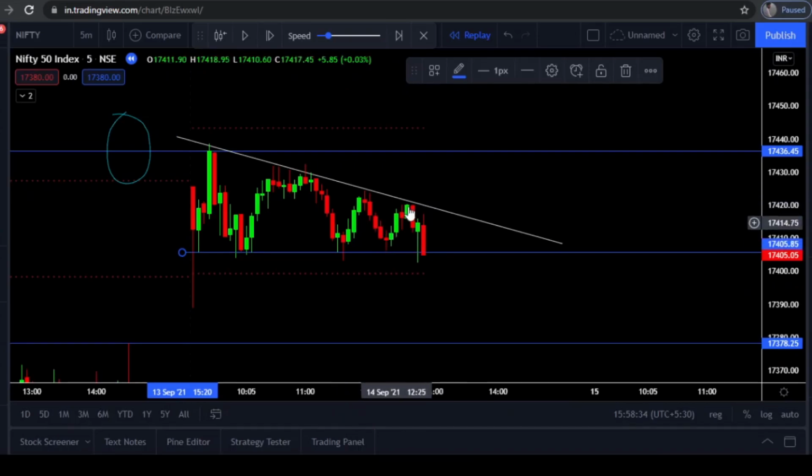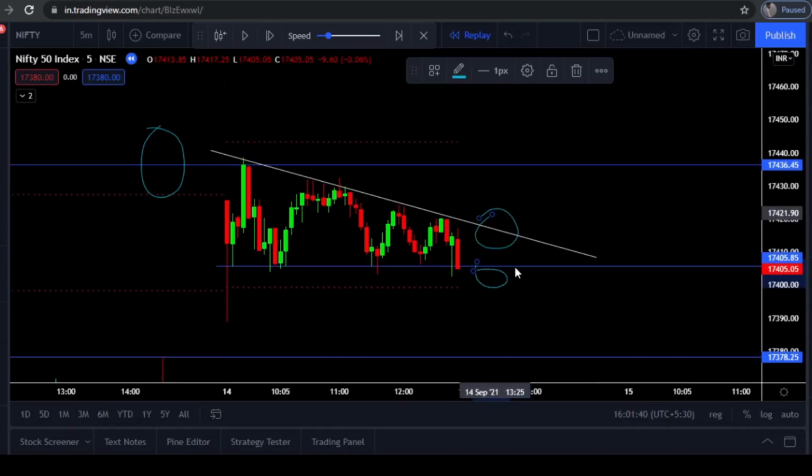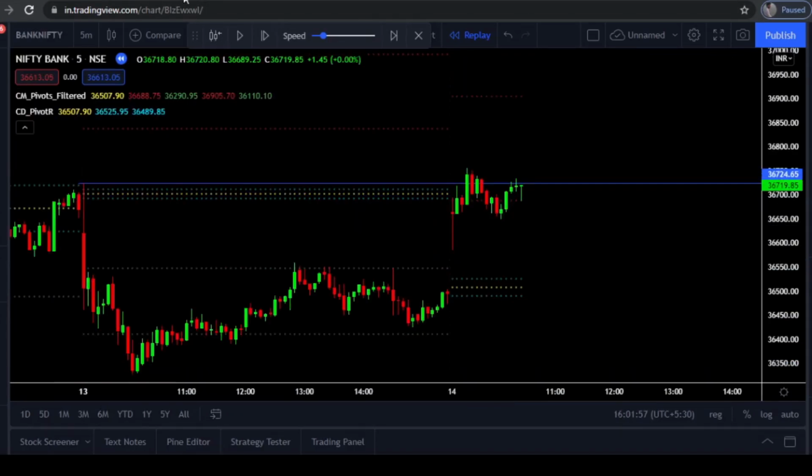Guys, now you can clearly see that price is respecting this trend line so many times, and again this support level is also respected here. This is why we should mark important levels in the live market also. We should understand seller and buyer psychology, and we should mark important levels such as trend lines and support levels in live markets too. So let's continue with the Nifty charts. Before that, let us see what happened in Bank Nifty. So let's start the Bank Nifty chart.